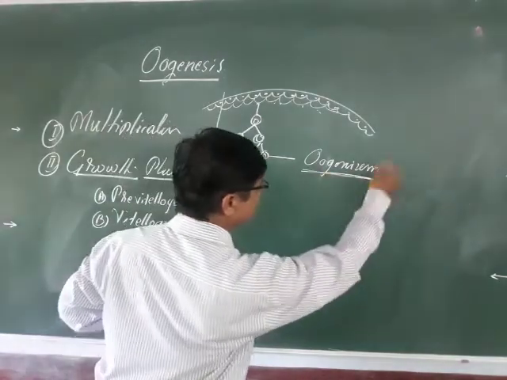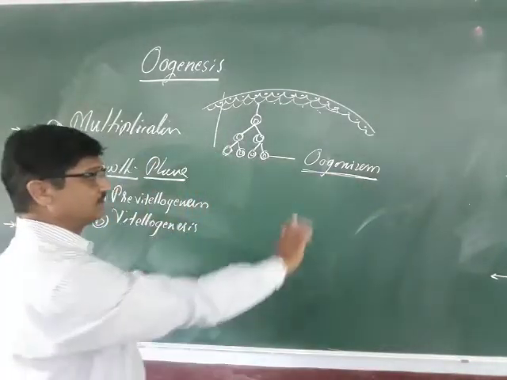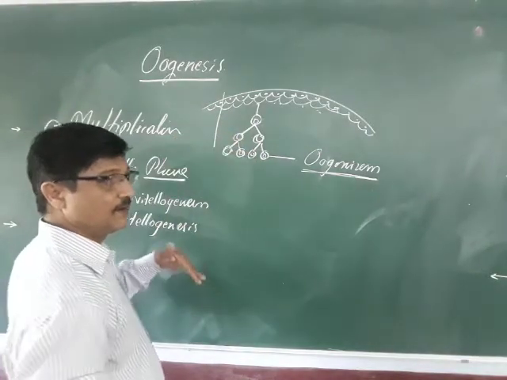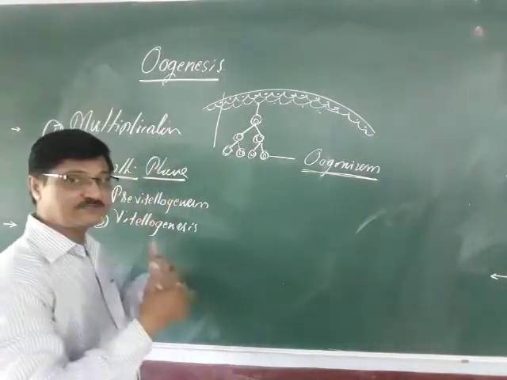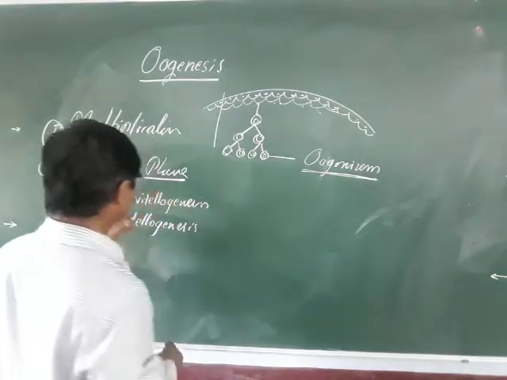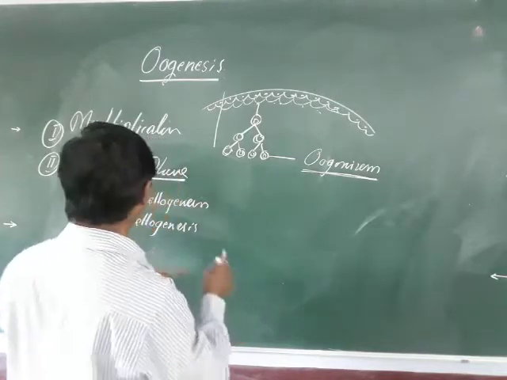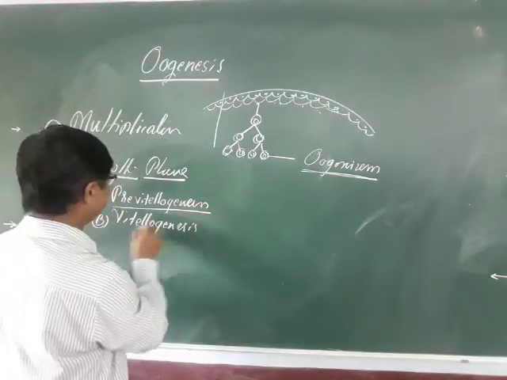and these are called the oogonia, or the oogonial cells, or the egg mother cells. Next, the egg mother cells undergo growth. Growth means nothing but the increase in size. So the size will increase, and that is in two ways: one is the pre-vitellogenesis and the other is the vitellogenesis.